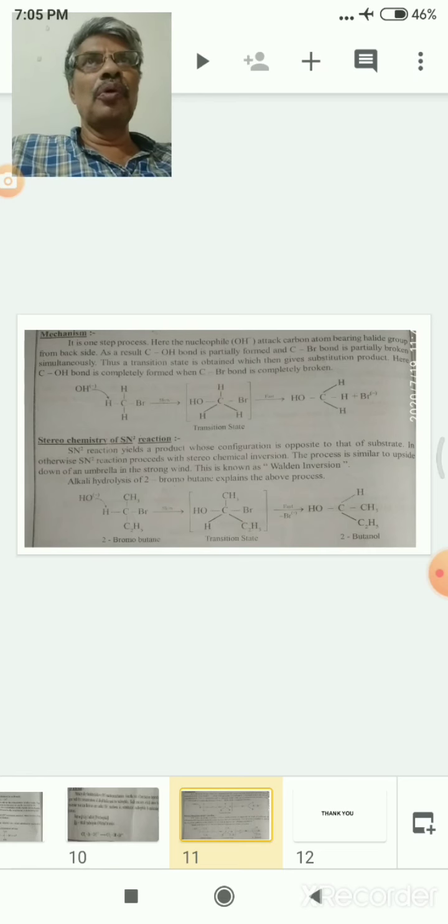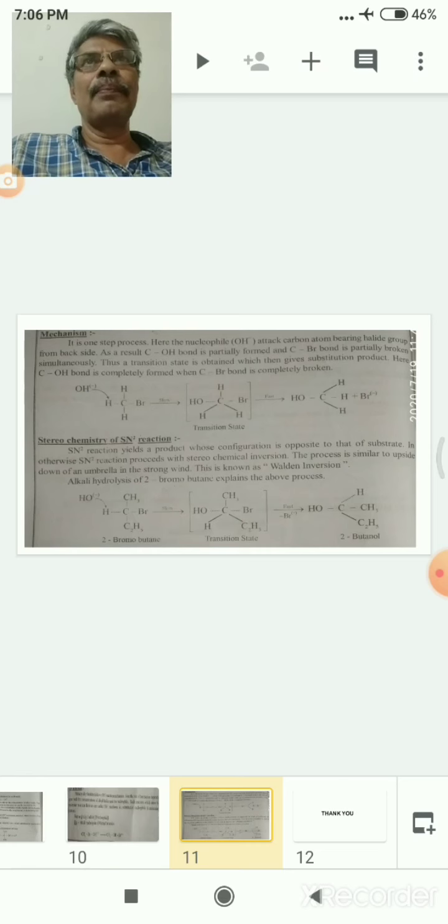So nucleophilic substitution reactions are comparatively less in vinyl halides. In alkyl halides, the carbon and halogen bond is a single bond, so bond breaking takes place easily. So alkyl halides are more reactive in nucleophilic substitution than vinyl halides.